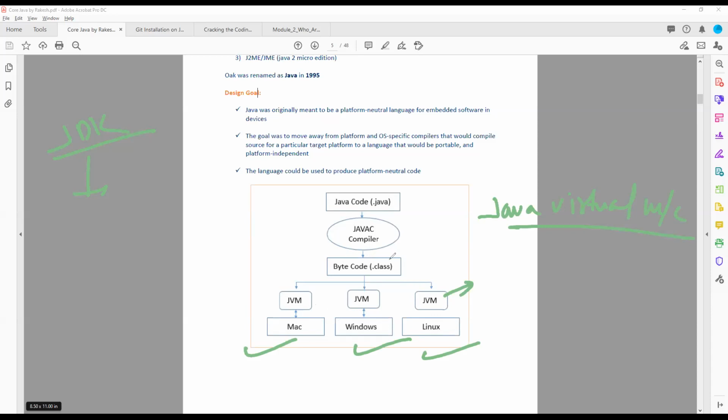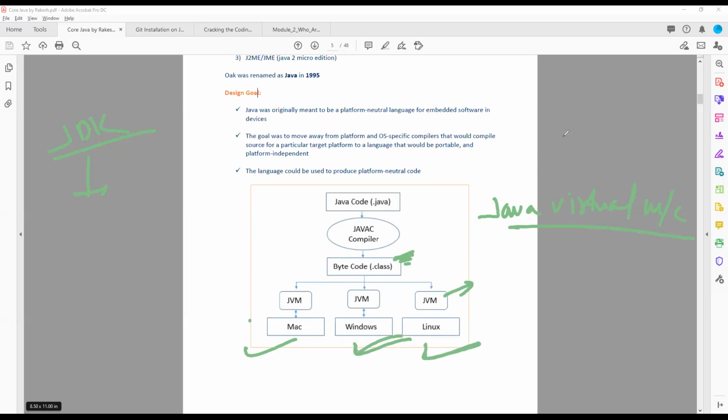Once you have written the bytecode in Windows, this bytecode will run on Mac also, on Windows also, and on Linux also.